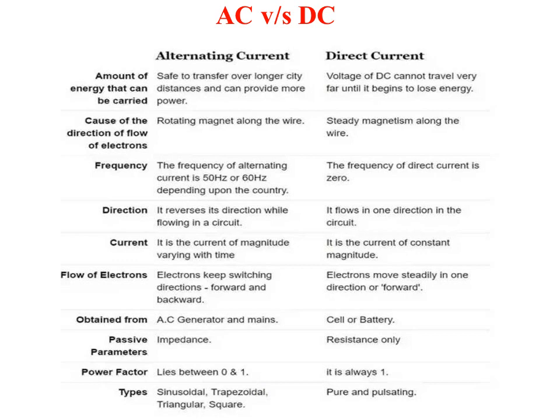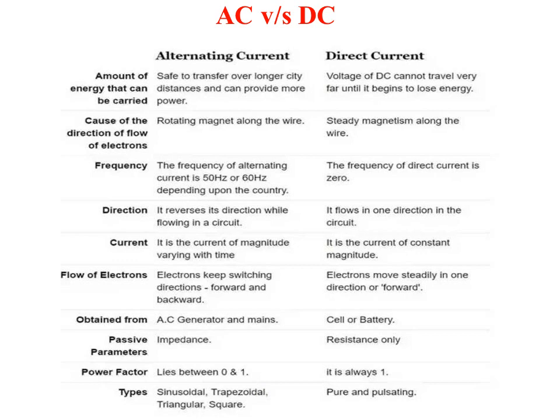Now let's see the difference between AC and DC current. The parameters are on the left side. The first parameter says amount of energy that can be carried. If you look into AC current, it is safe to transfer over longer distances and can provide more power, whereas DC current cannot travel very far because it may lose energy.